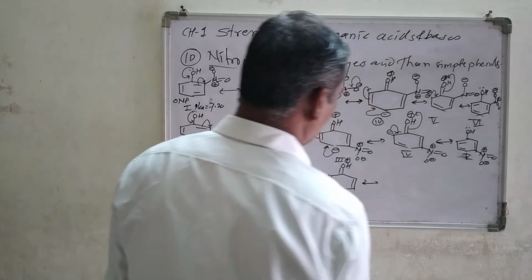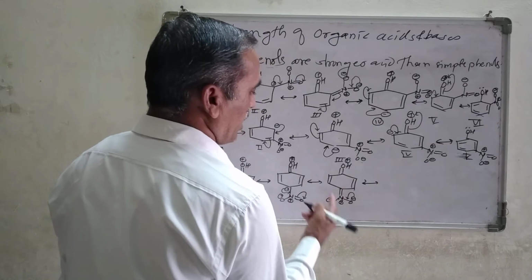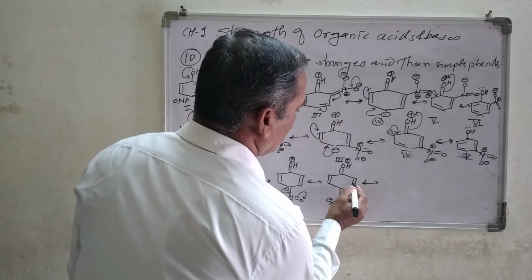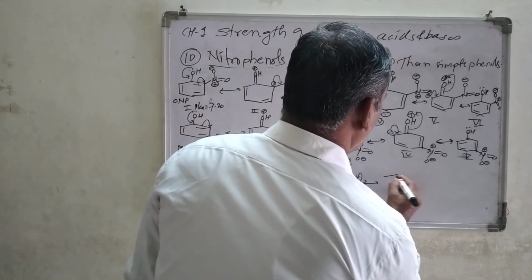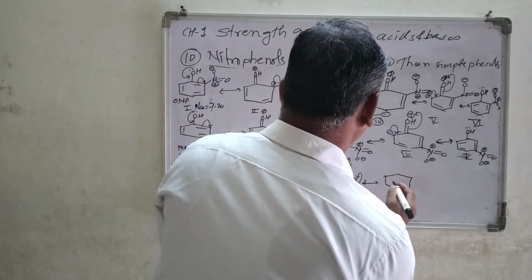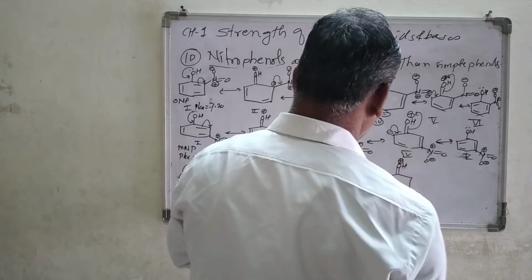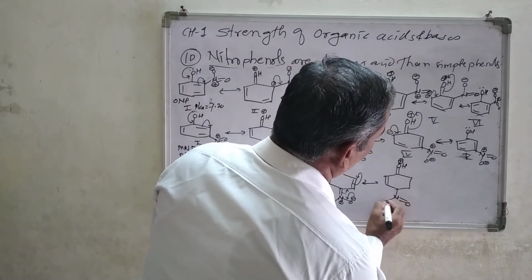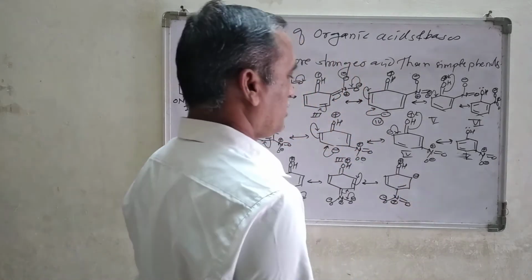Now in the next case, what will happen? This negative charge comes back forming a bond between nitrogen and oxygen, and this double bond shifts from here to here, and this double bond concentrates the electron density at this corner point, and you get the new structure, this one. The other things remain as they are, this double bond and this OH, positive charge remains. What are the changes I have made here? Here N double bond O minus, positive charge as it is, forming a double bond, negative charge here.